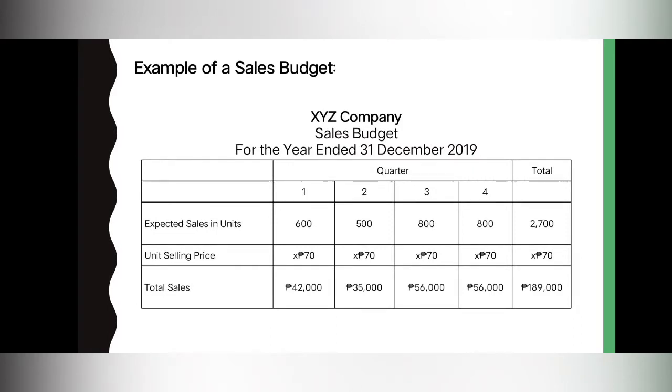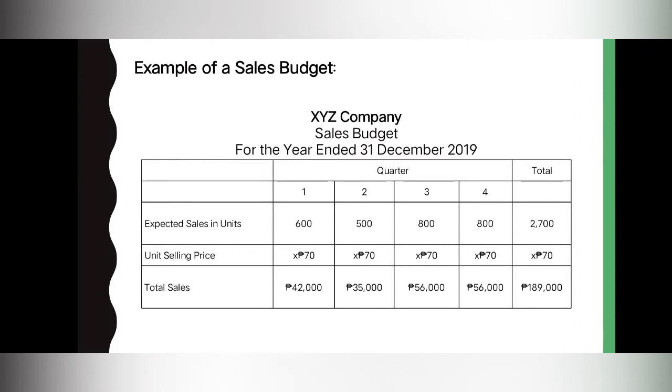And to get the total sales for the year, we will just add the sales from quarter 1 to 4. So this 42,000 pesos, 35,000 pesos, 56,000 pesos, and 56,000 pesos to get the total sales for the year amounting to 189,000 pesos. We also have other way to get the total sales.